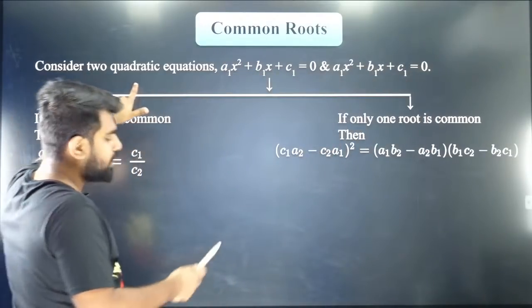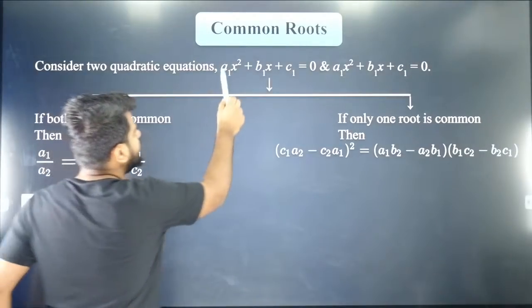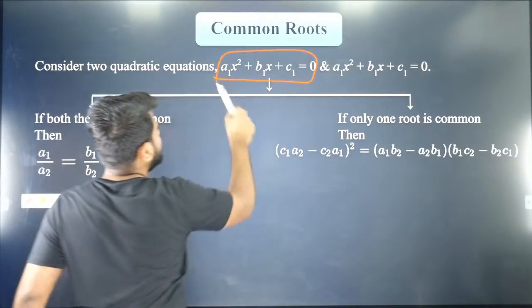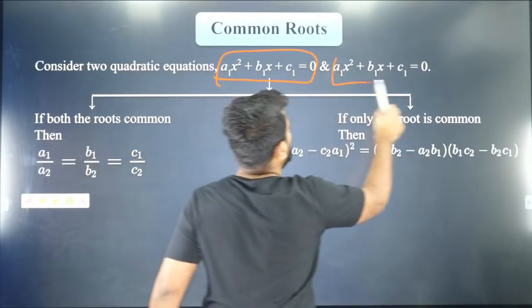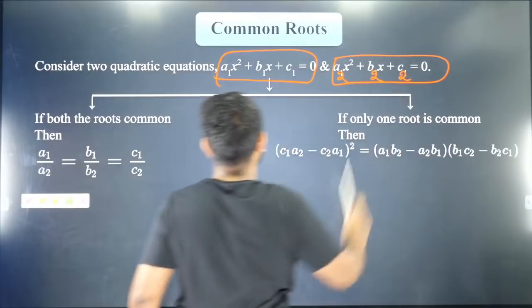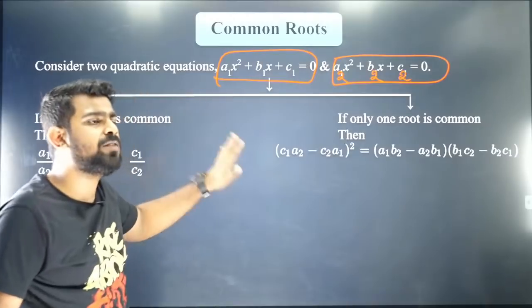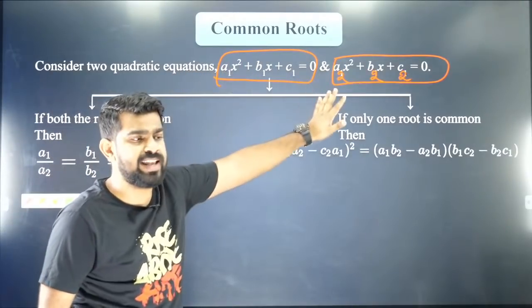What do we have here? We have two quadratic equations: a1x² + b1x + c1 = 0 and a2x² + b2x + c2 = 0. When you have two quadratic equations like this, when will they have both roots the same?